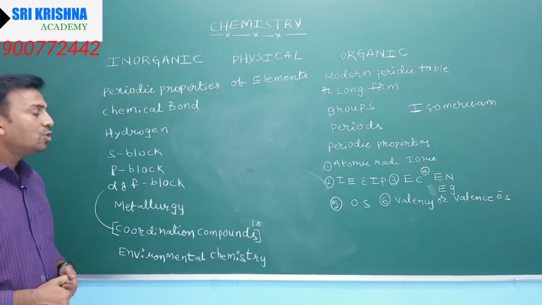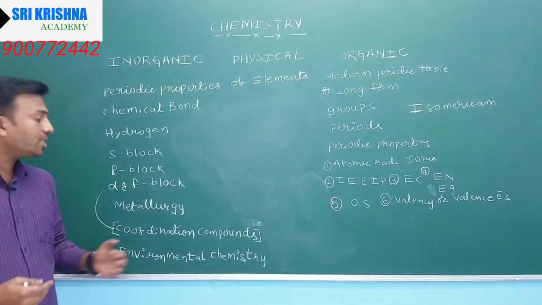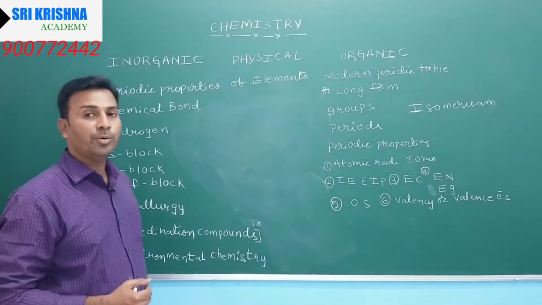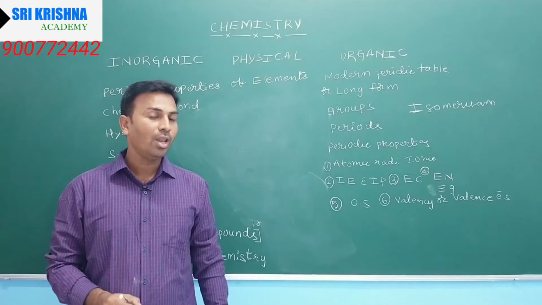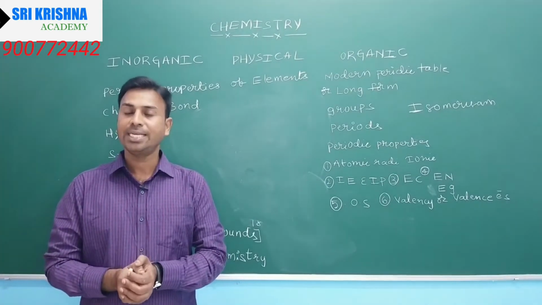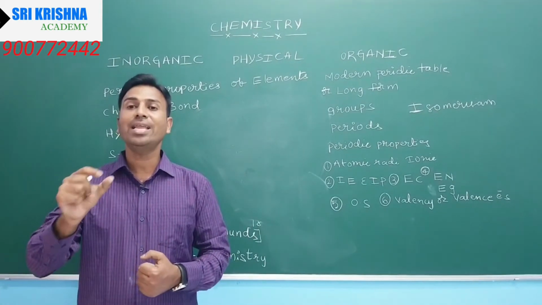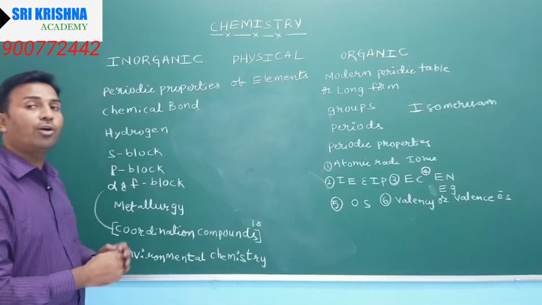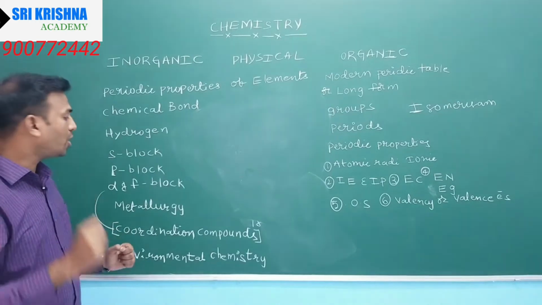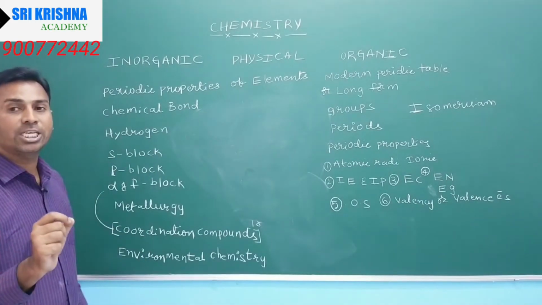And as I said, nowadays questions from coordination compounds, actually D block elements, are very few. The second reason is the availability of d orbitals. These D block elements form complexes, and such compounds are called coordination compounds.